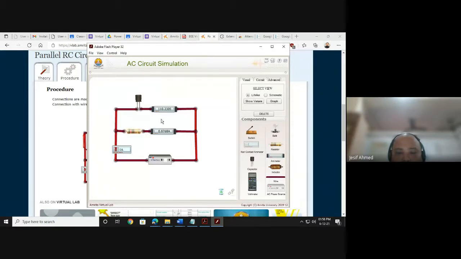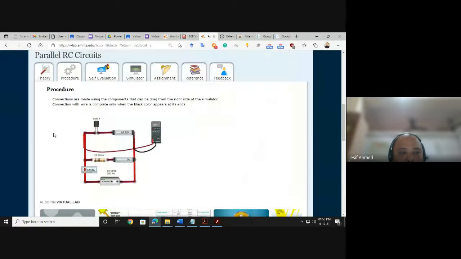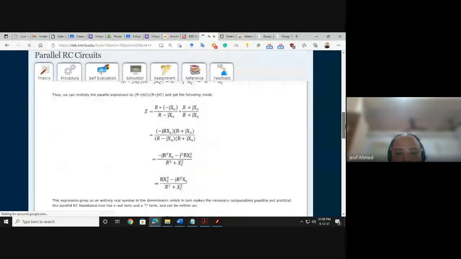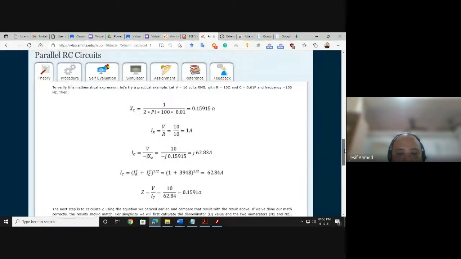Okay. Now resistor is 20, capacitor is 0.0005. So again you will calculate the theoretical results using this example. Formulas are already given.